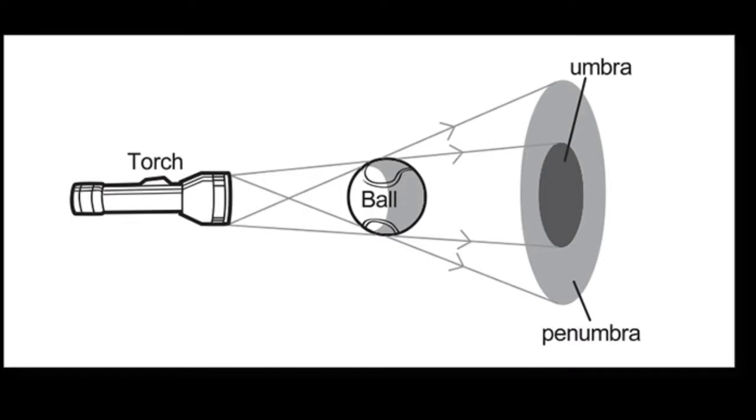Now this shadow has two parts. Here we can see two parts of the shadow. The completely dark portion is called the umbra region and the partially dark portion is called the penumbra region. So even the shadow has two parts, that is umbra and penumbra. Now let us talk about our lunar eclipse.